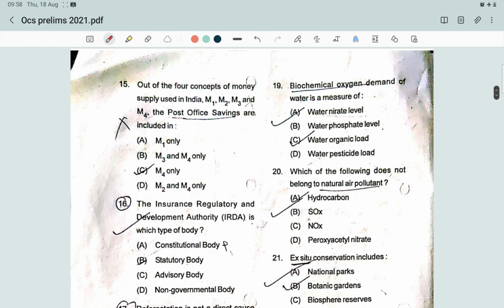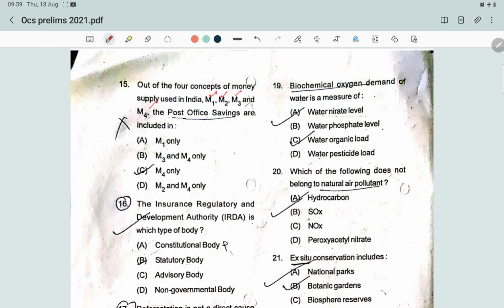Then, out of the four concepts of money supply used in India, M1, M2, M3 and M4, the post office savings are included in which? So what are these M1, M2, M3 and M4? There are four concepts of money supply.